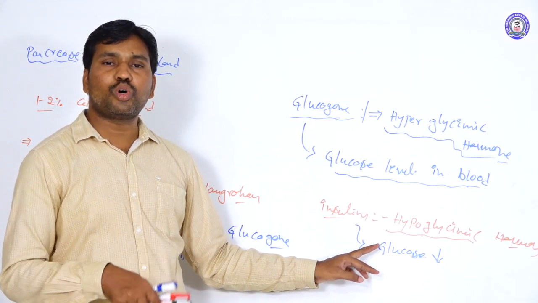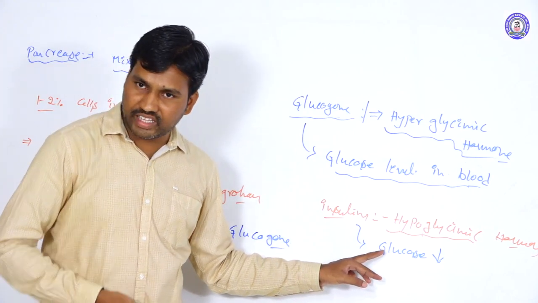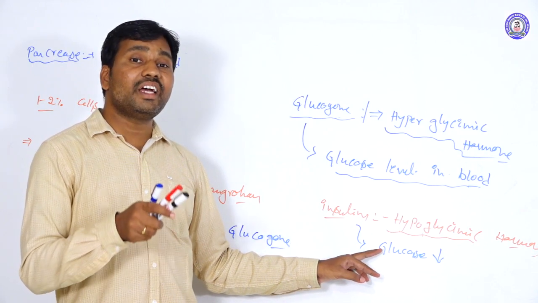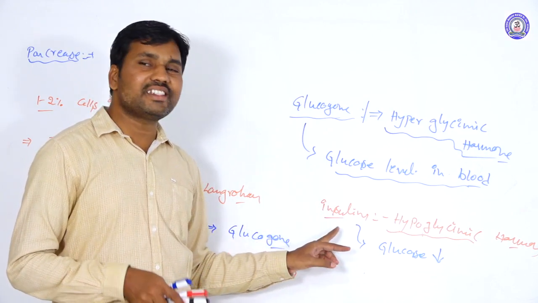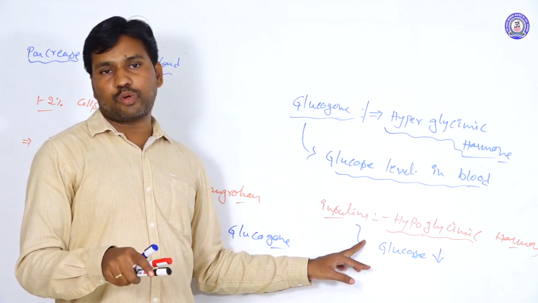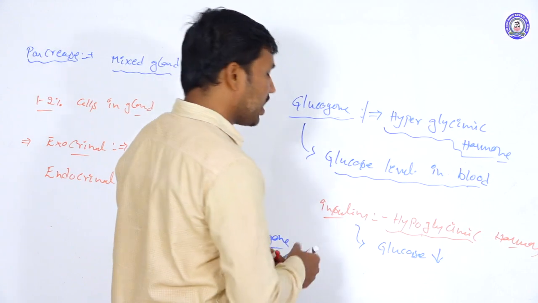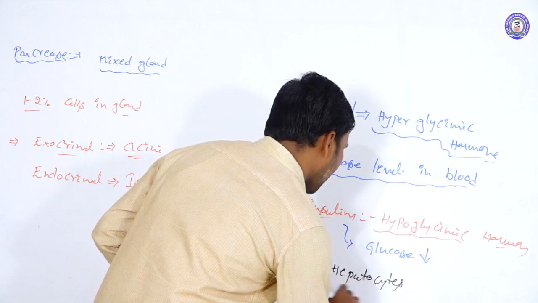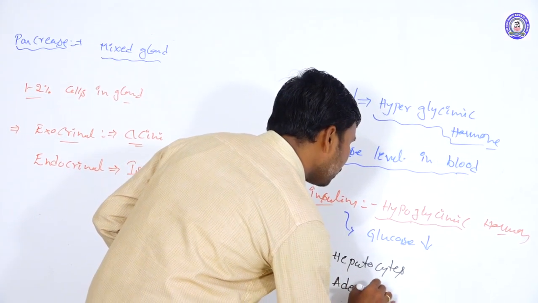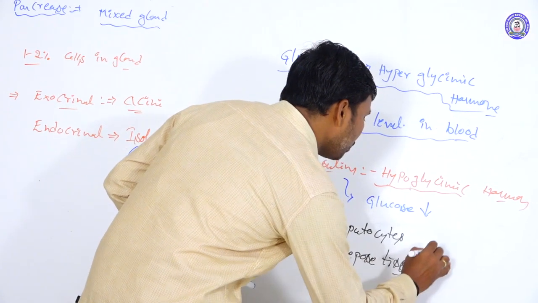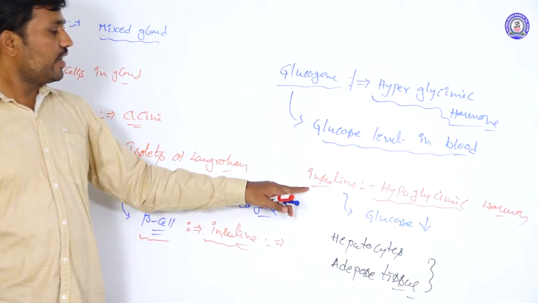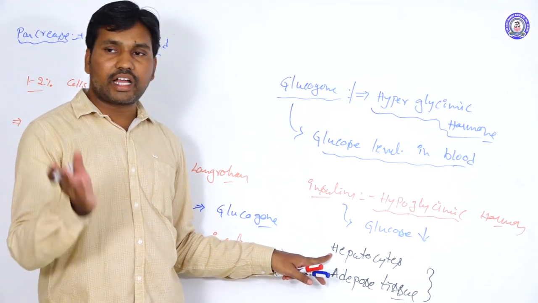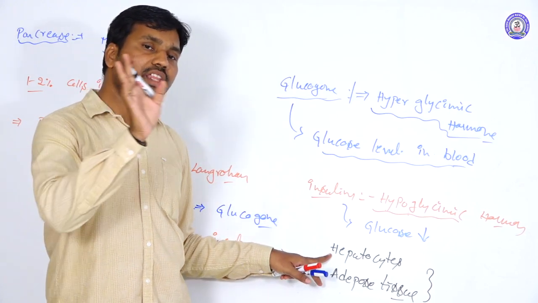That means the excessive amount of glucose molecules are converted into glycogen in the liver cells, the hepatocytes. The insulin influences the hepatocytes as well as the adipose tissue. These two types of cells are under the influence of insulin. In the hepatocytes, the excessive glucose is converted into glycogen form.